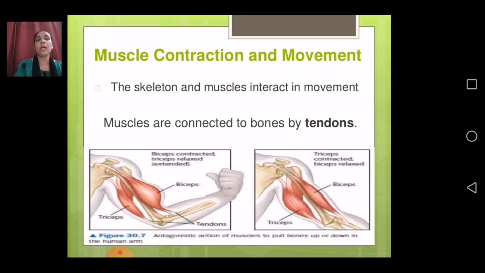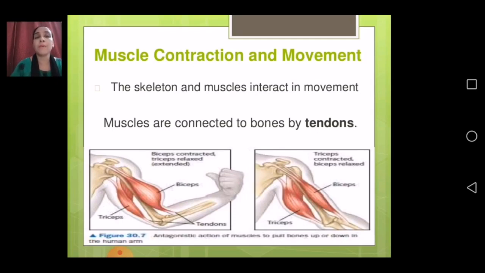There are two types of muscles present in your upper arm, that is biceps and triceps. If I talk about the muscles, I will start with human beings only, which have two types of muscles in the upper arm, that is biceps and triceps.